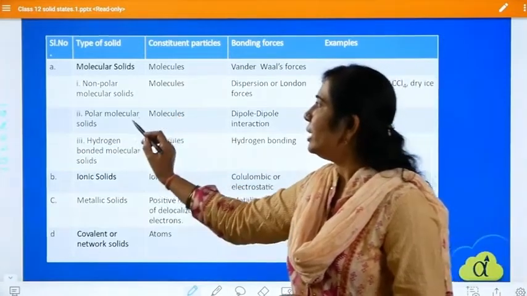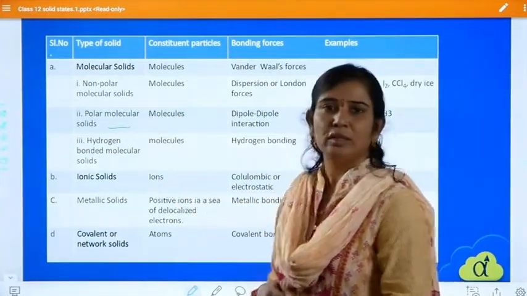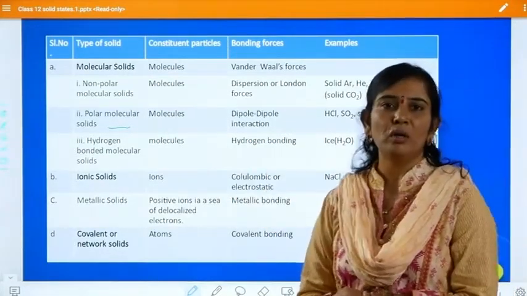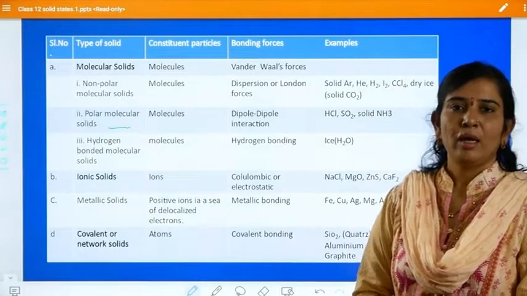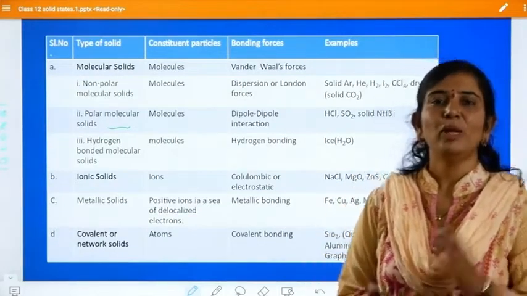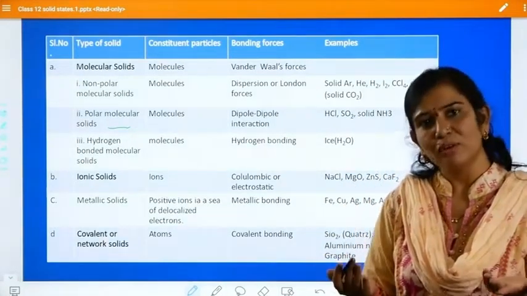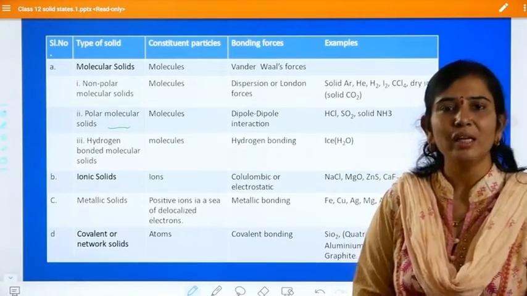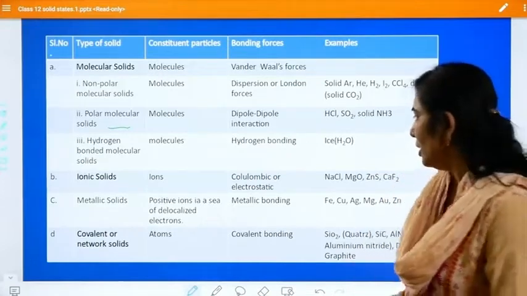Now, the second type of molecular solid I'm going to take up is the polar molecular solid. Guys, you know very well, polar means they will have polarity. What do you mean by polarity? Charges, right?